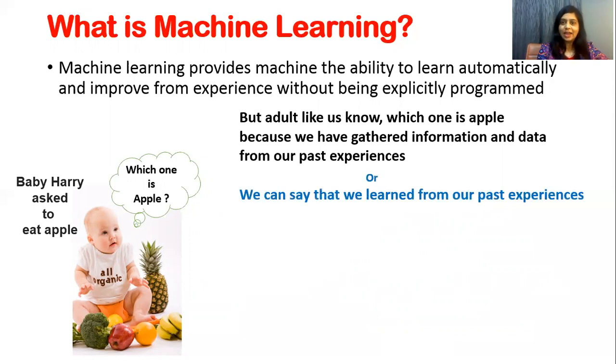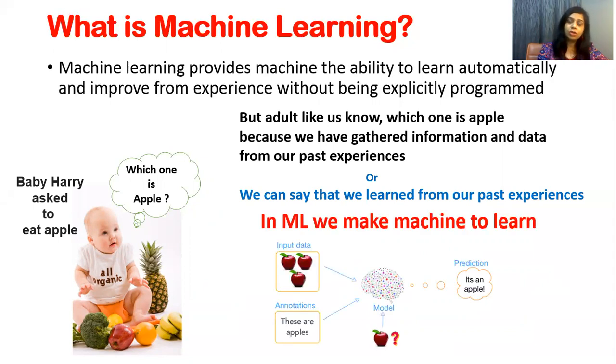So we can say that we learn from our past experiences, and hence in machine learning, we make the machine learn with experience. What do we do in machine learning? We make the machine learn with experience by giving labeled data. So let's understand this model. This is a small model. In this, we have given input of apples, and these are labeled inputs. We have also told the model that these are apples.